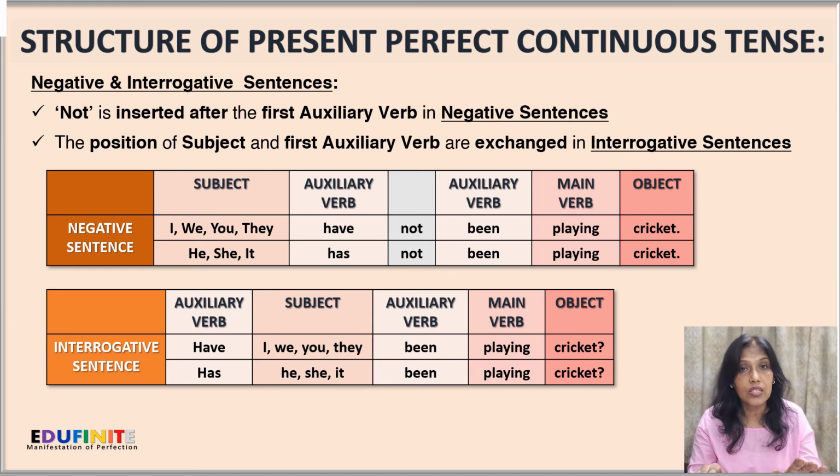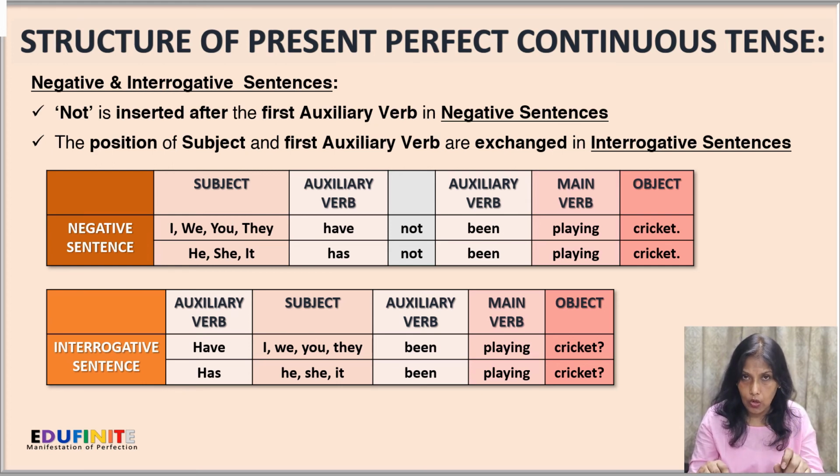So the sentences will be as I have not been playing cricket. So that's the negative sentence for present continuous tense. Next, we have not been playing cricket, you have not been playing cricket, or they have not been playing cricket. Next, for the third person singular, we use has as the first auxiliary verb, and the rest are same.